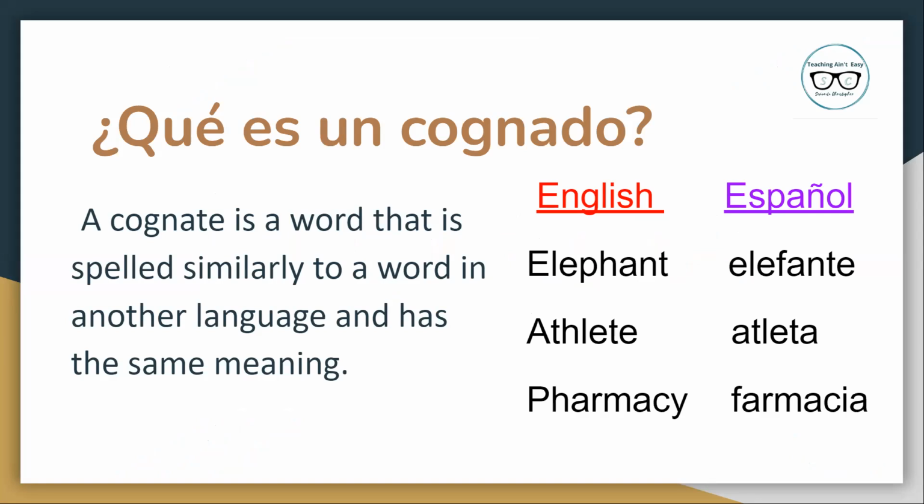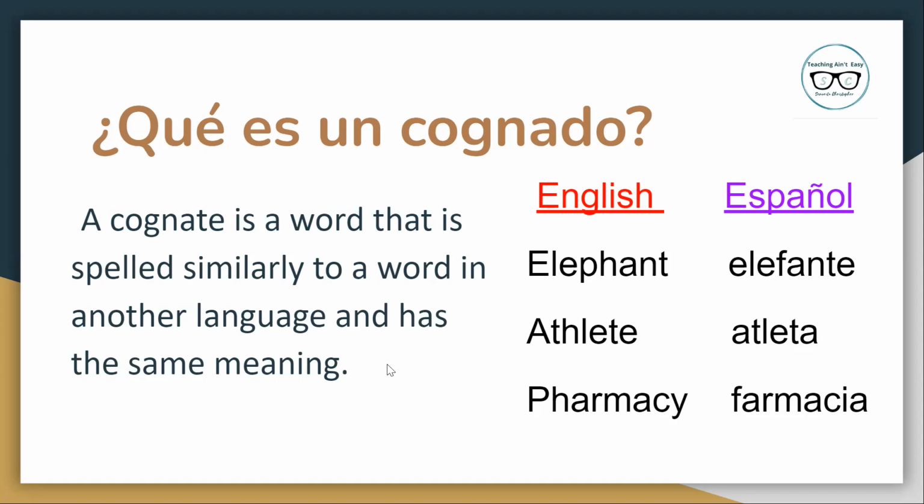Here are some examples. Elephant is a cognado because in Spanish, the translation is elefante. Athlete in Spanish would be atleta. Pharmacy in Spanish would be farmacia. All of these words are cognados because they are spelled similarly in both languages and have the same meaning.